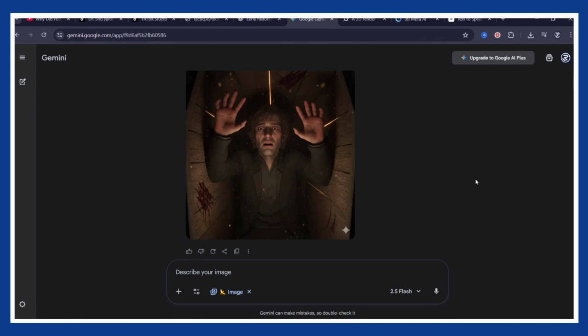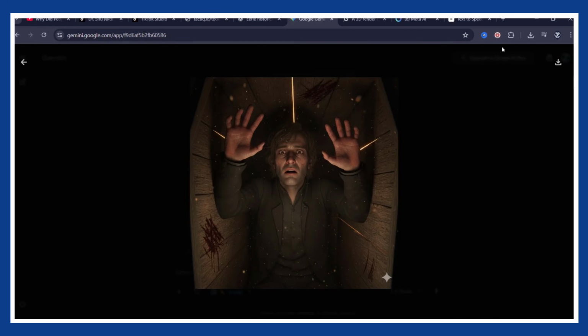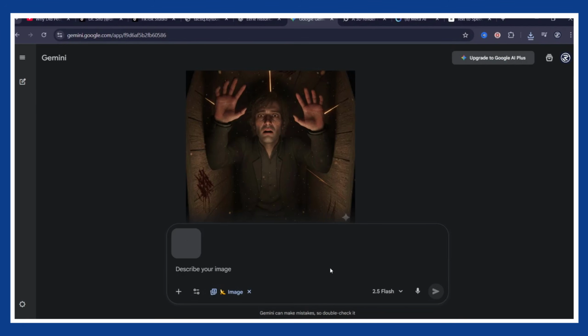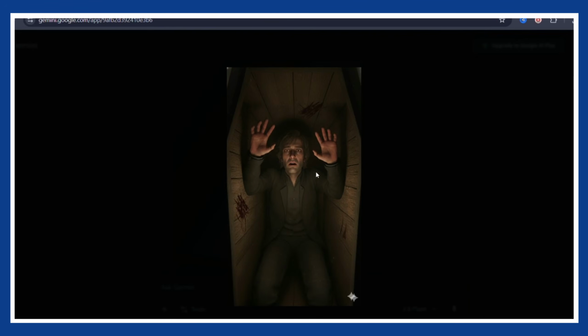In a few seconds, boom, your first scene is alive. Now, Nano Banana has one annoying flaw, the aspect ratio. Easy fix. Just upload an image in the ratio you want, like 9:16 for shorts, and tell Nano Banana to use it as reference. It'll rebuild your image in the same shape.